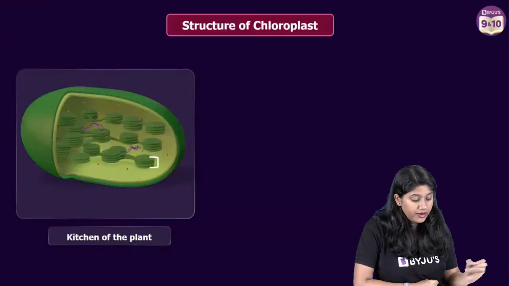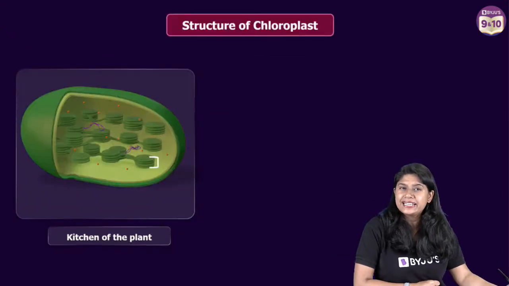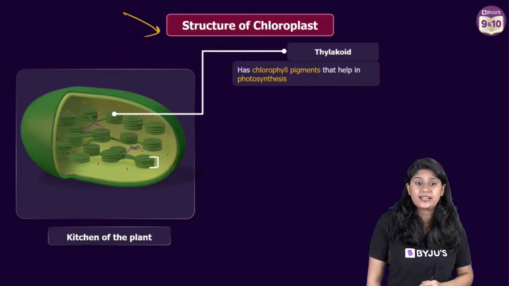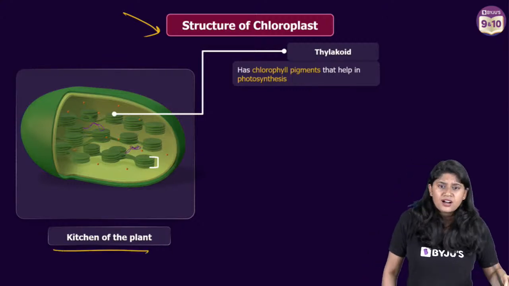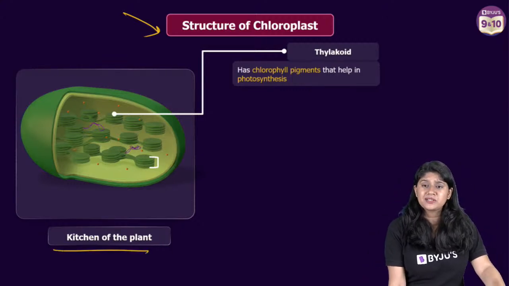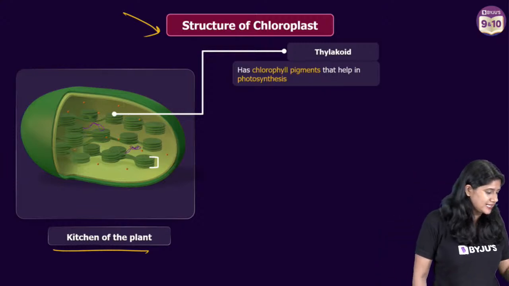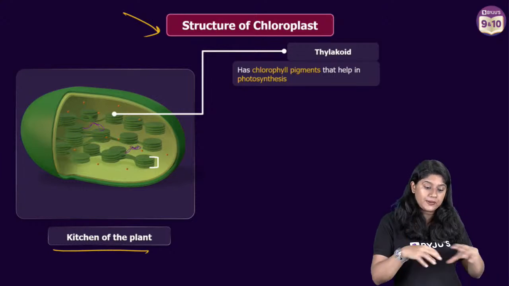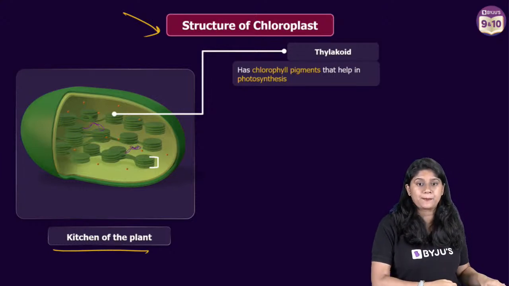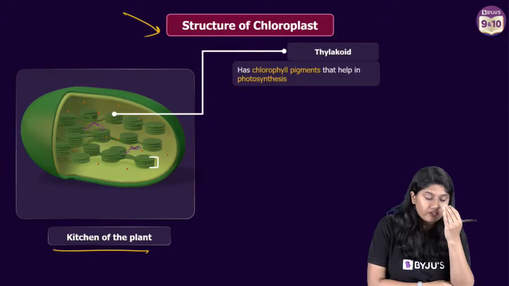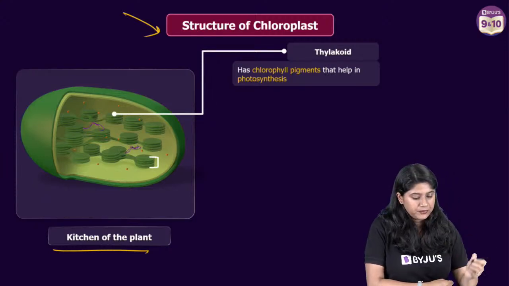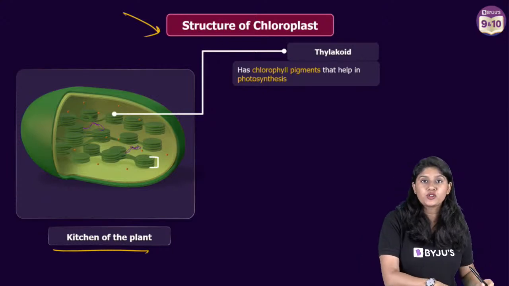Now, everyone, let's take a detailed look at the structure of the chloroplast. We are talking about the chloroplast and we call it the kitchen of the cell. Remember that. Cell sap is nothing but the fluid which is present inside the cell. The fluid present inside the vacuole, the central vacuole, is called cell sap. Very good. So now we are talking about the structure of the chloroplast.